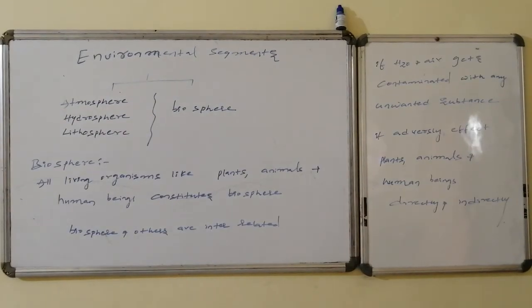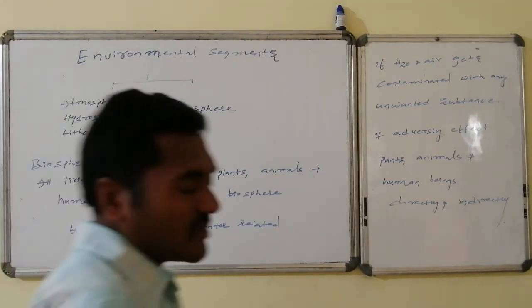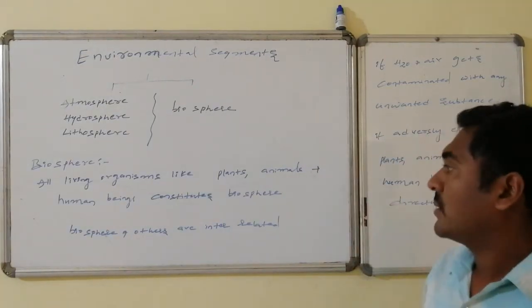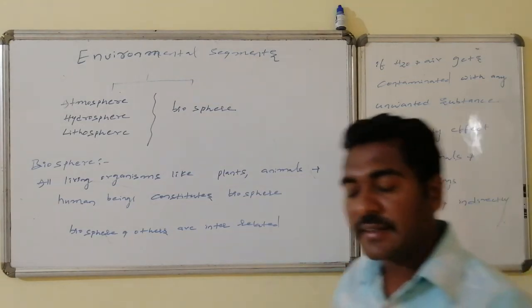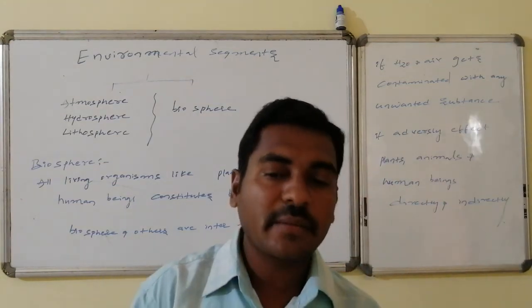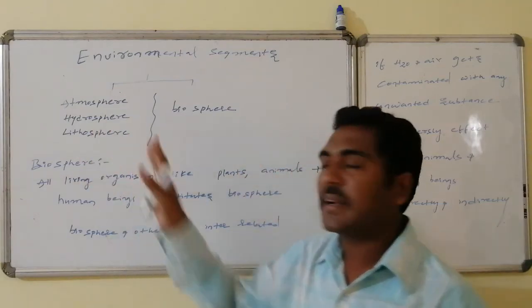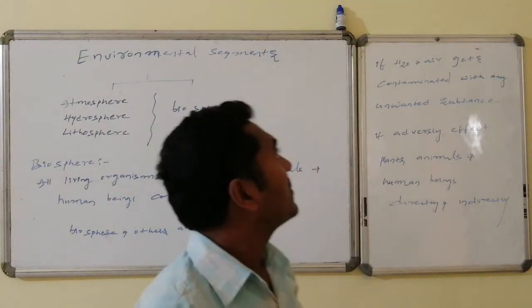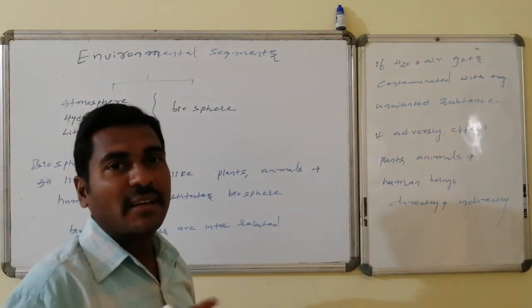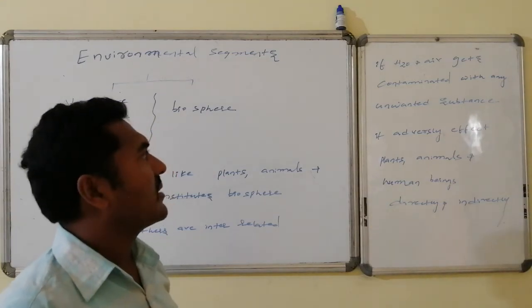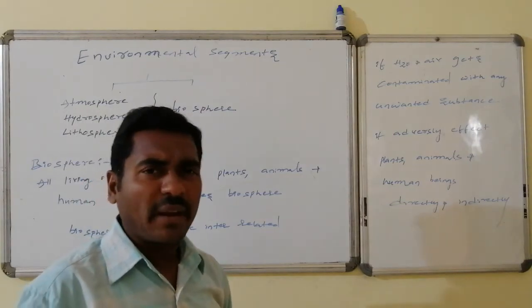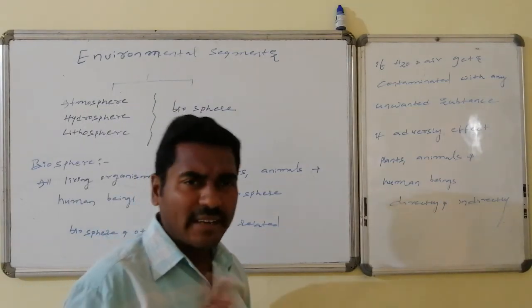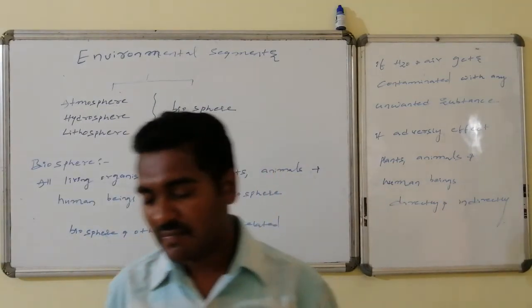Biosphere: all the living organisms like plants, animals and human beings constitute the biosphere. The biosphere and the other spheres are interrelated with one another. It is affected by the atmosphere, hydrosphere and lithosphere. If water and air, that is the hydrosphere and the atmosphere, get contaminated with any unwanted substance, it adversely affects plants, animals and human beings, directly or indirectly.